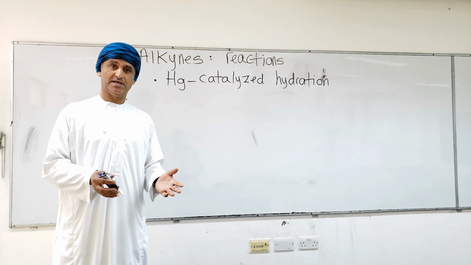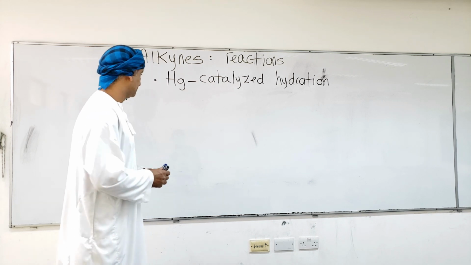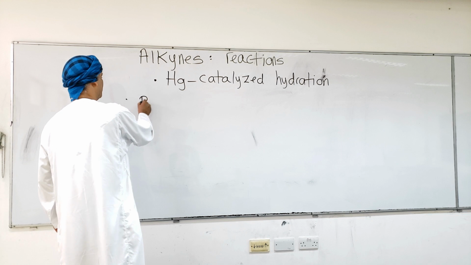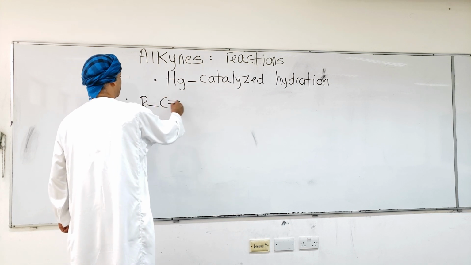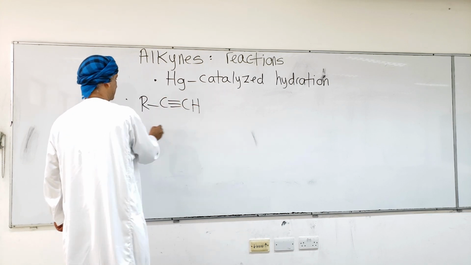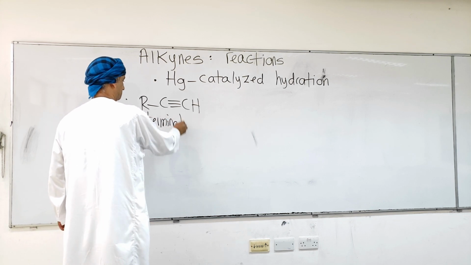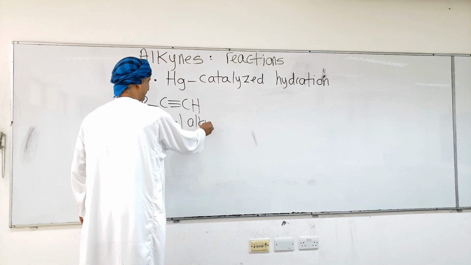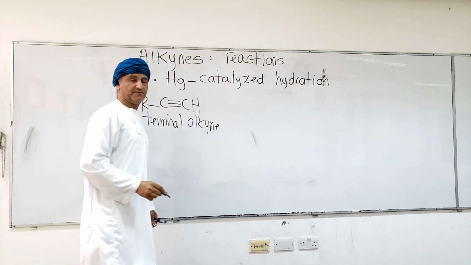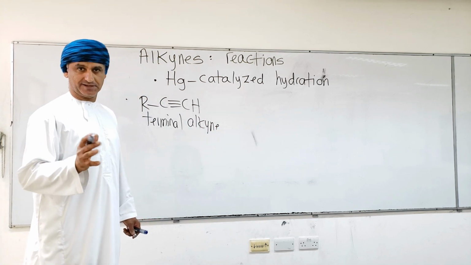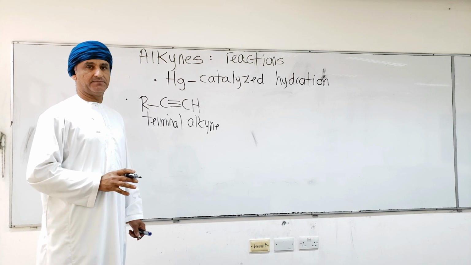Alkynes can be terminal or internal. This is the general structure of terminal alkynes. Remember, terminal alkynes have the carbon-carbon triple bond at the terminus, or at the beginning.